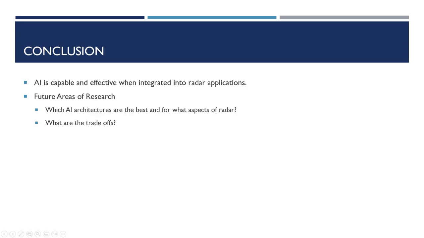Conclusion. AI has been shown to be capable and effective when integrated with radar applications. However, it's important to note that it's not used to completely replace entire architectures. Instead, it is used to augment or supplement existing processes and constrain and validate it to a great extent in order to ensure reliability and accuracy of the AI output. As research into this area further develops, the questions one might ask are, which AI architectures are the best and for what aspects of radar, and what are the trade-offs?